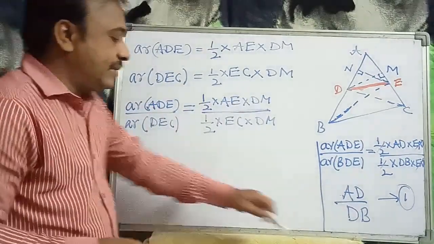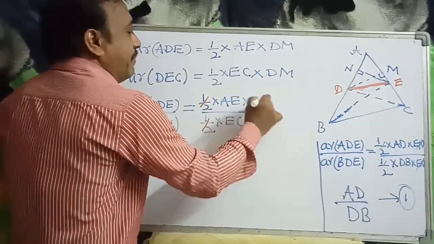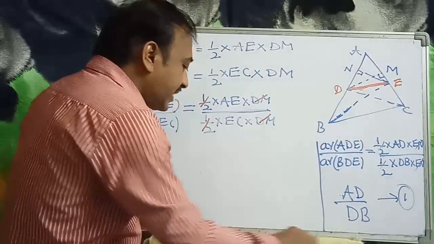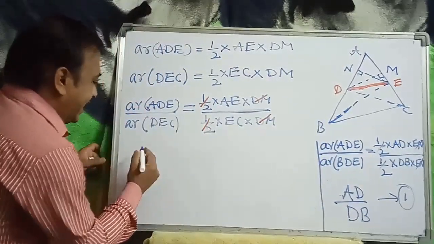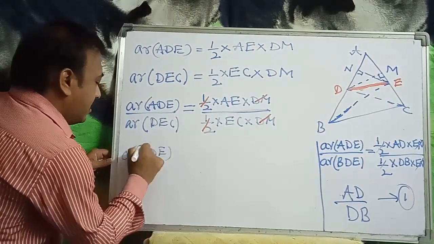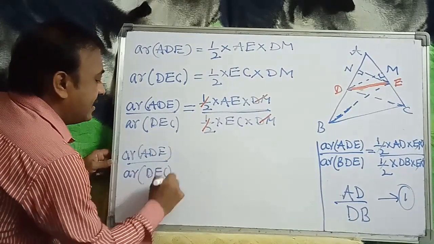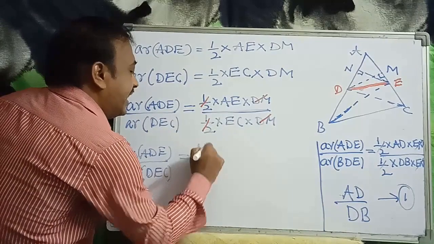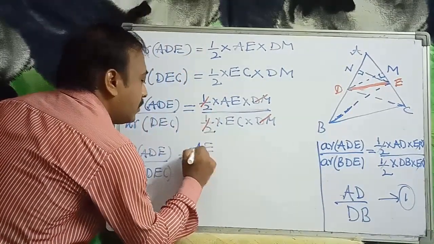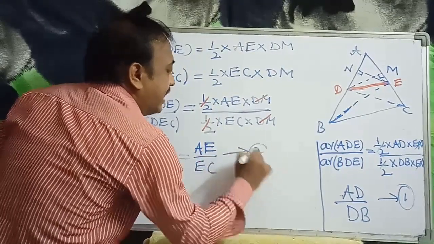Half cancels and DM cancels, so we got area of ADE by area of DEC is equal to AE by EC. This is equation 2.